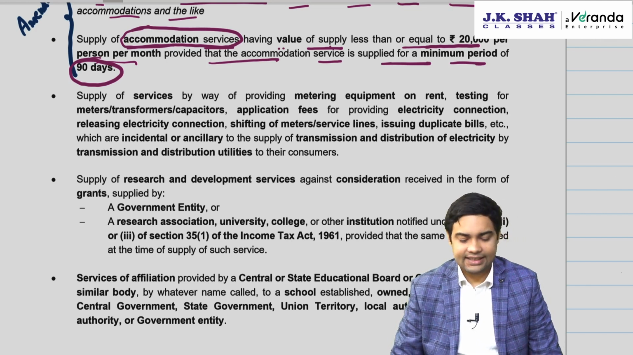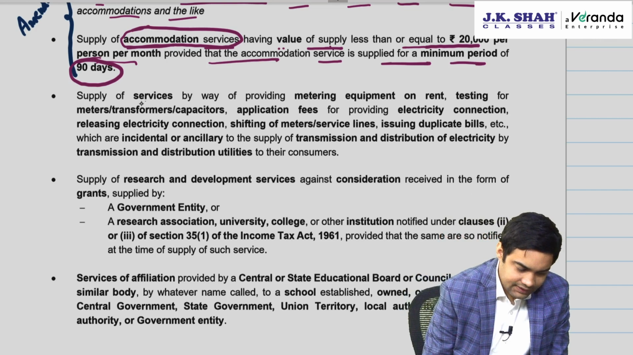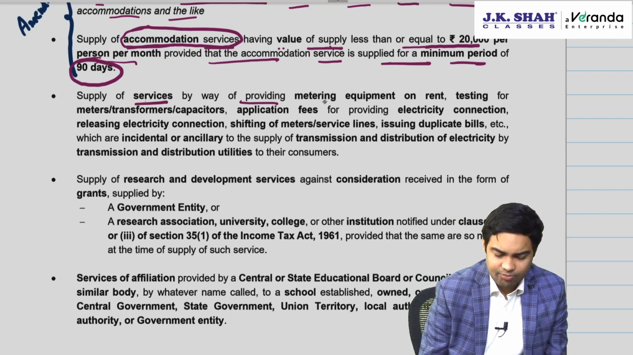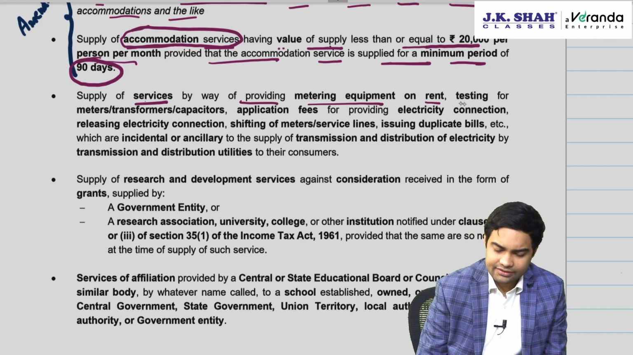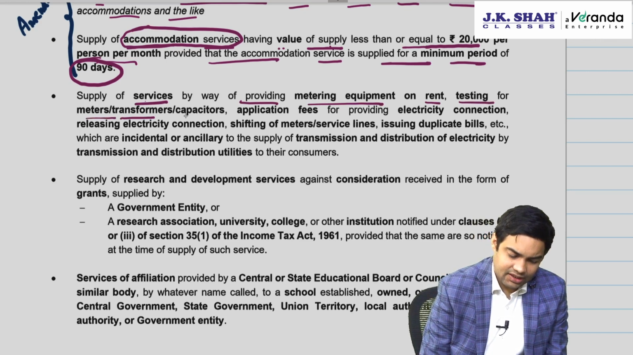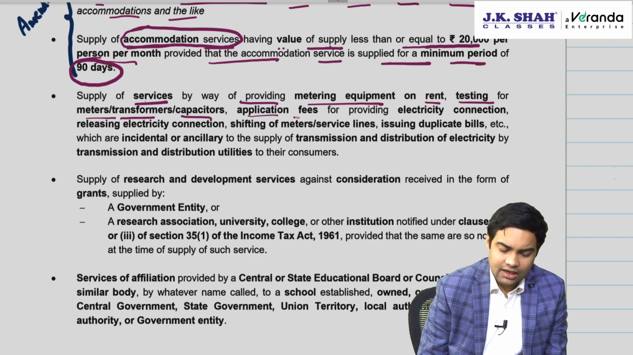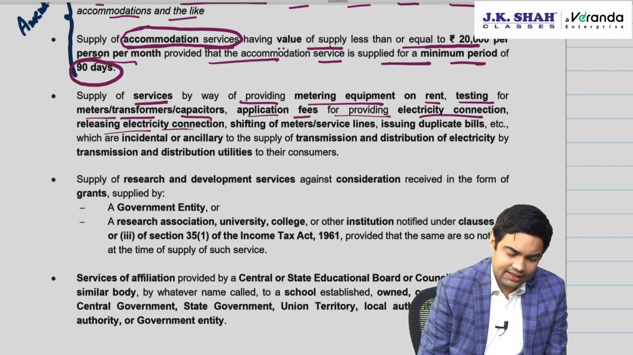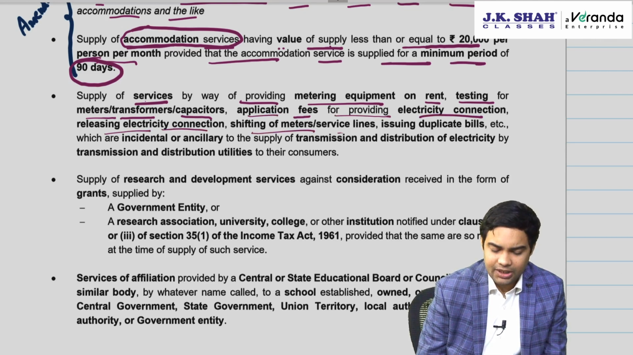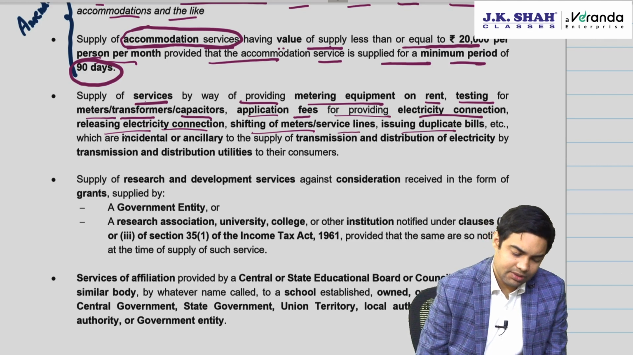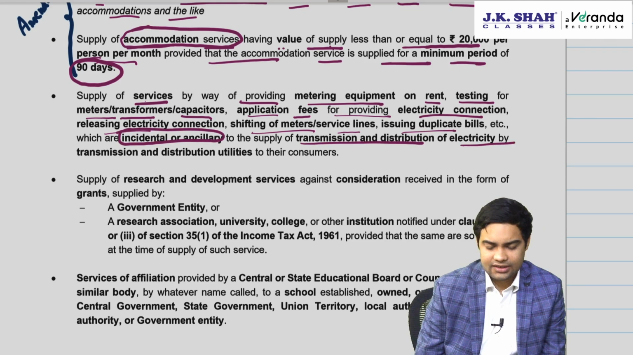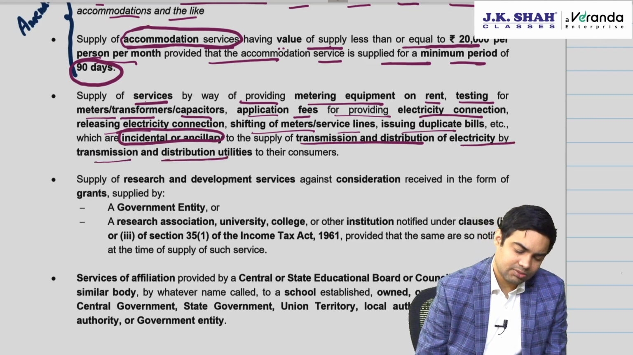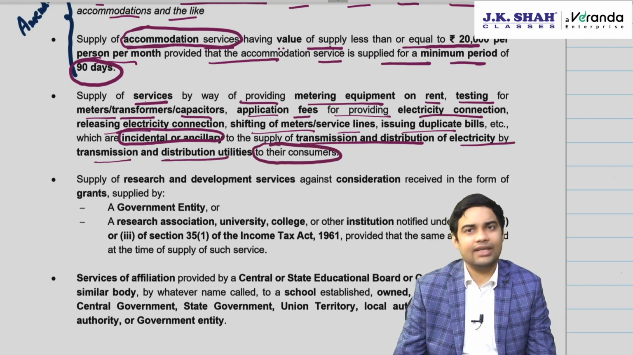Now government has added an entry. Now see this. Supply of service by way of providing metering equipment on rent, testing of meters, transformers, capacitors, application fee for providing electricity connection, releasing electricity connection, shifting of meters or service lines, issuing duplicate bills which are incidental or ancillary to the supply of transmission and distribution of electricity by way of transmission and distribution utility to their consumers. Now all this has been exempted.